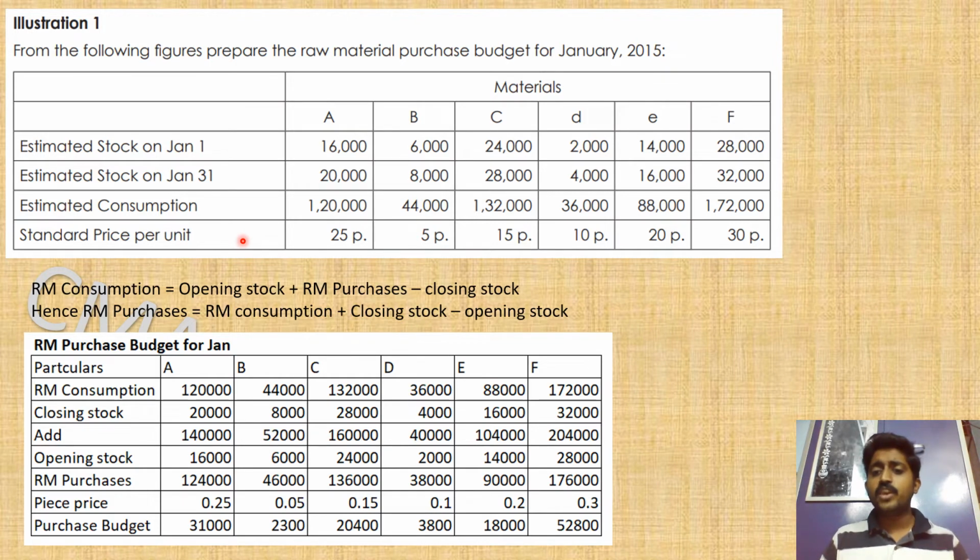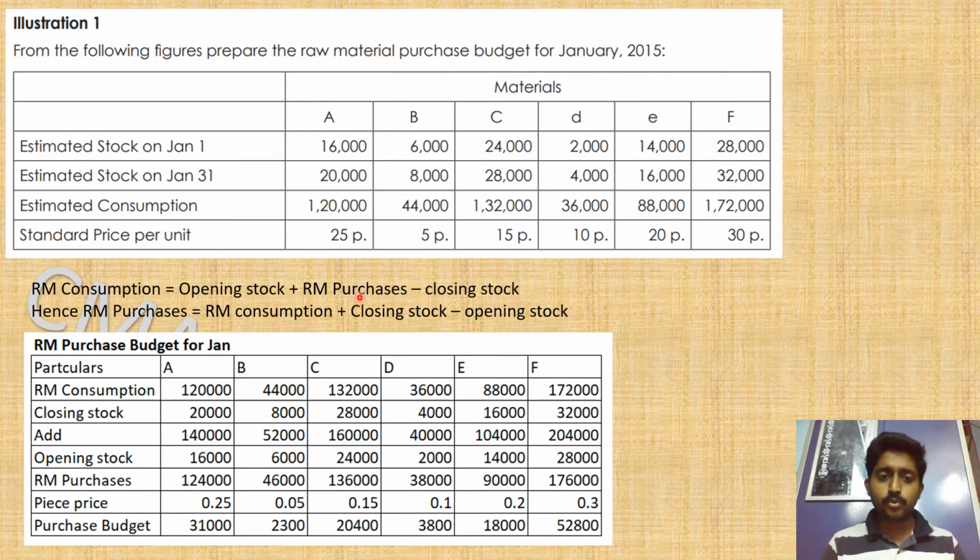Okay, so we all know one formula. What is consumption? The raw material consumed for a period is the opening stock during that period plus purchases, and we are left with some closing stock, so minus the closing stock. That is the consumption that has taken place during the period. Here what we have to do is make the raw material purchase budget. So we have to find the purchases.